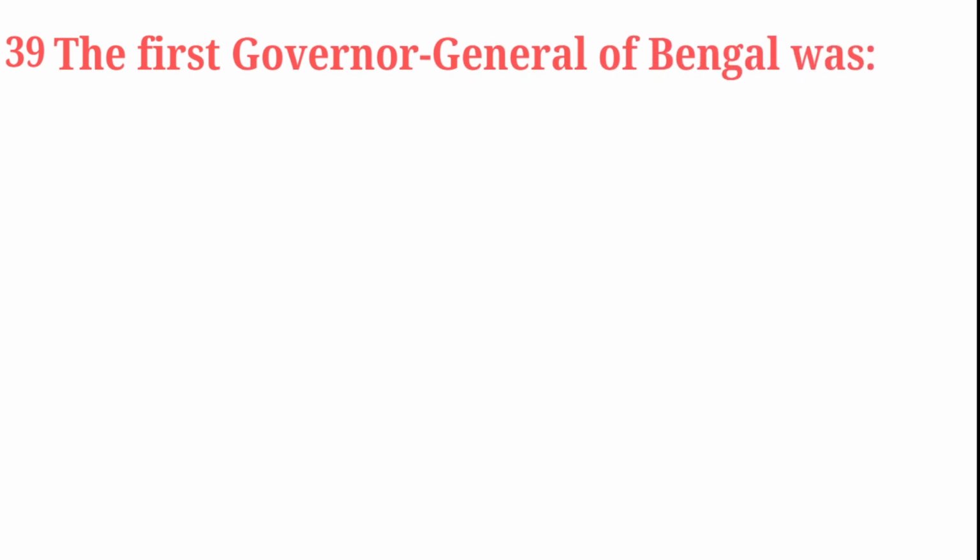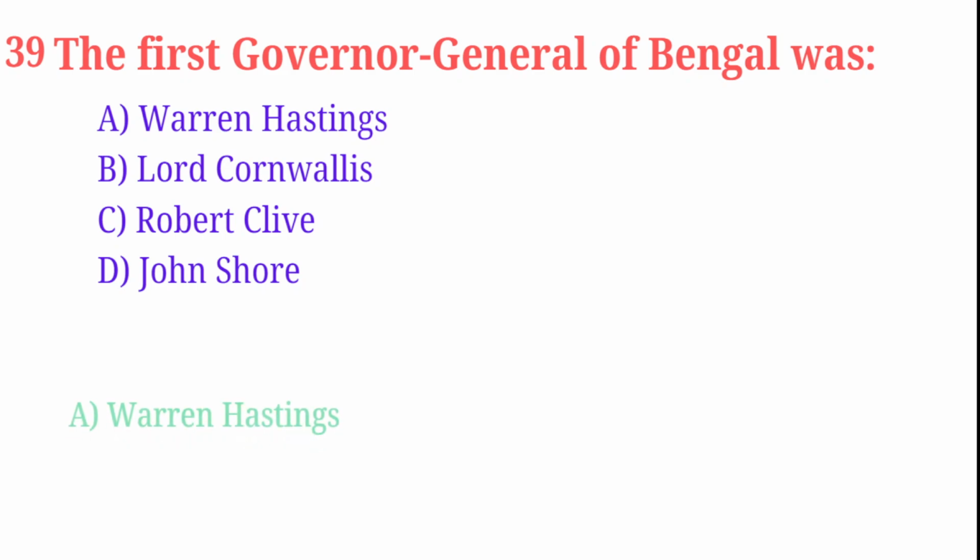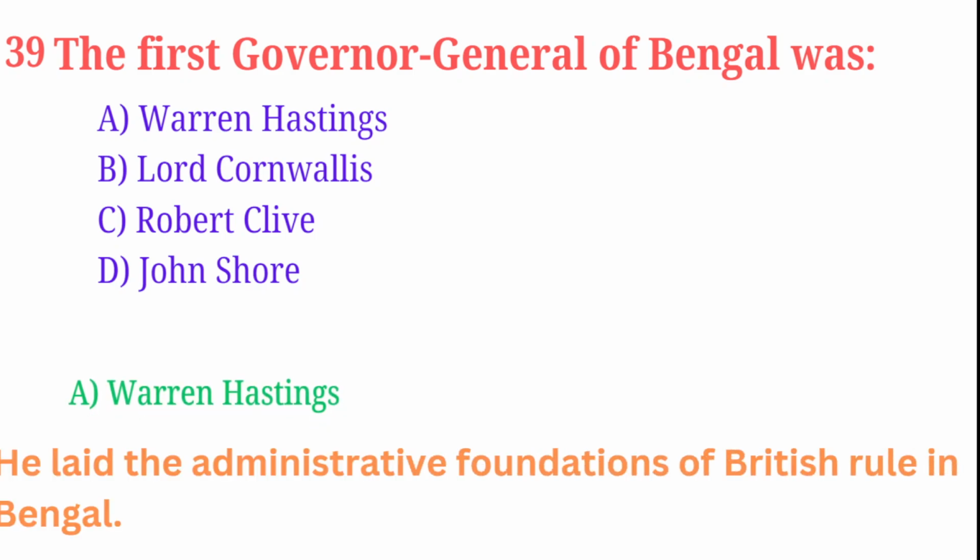The first Governor General of Bengal was: Warren Hastings, Lord Cornwallis, Robert Clive, John Shore. Correct answer is Warren Hastings. He laid the administrative foundations of British rule in Bengal.